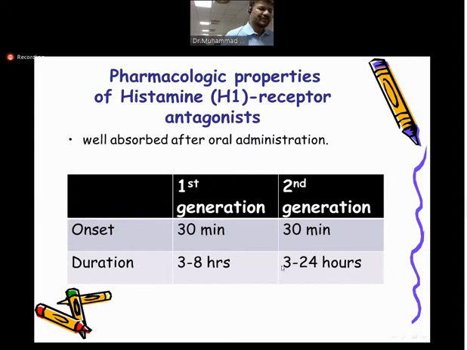So nowadays we commonly use second generation drugs. We prefer them because they have a long duration of action, as well as low sleep-inducing effects, which are undesirable to many people. They do not want to be in this sleepy condition. So this is the difference between the first generation and the second generation.